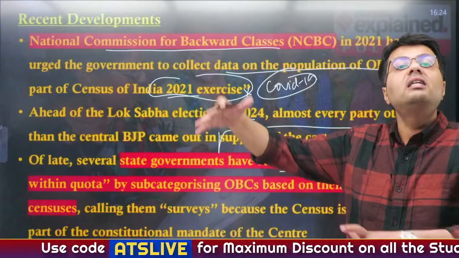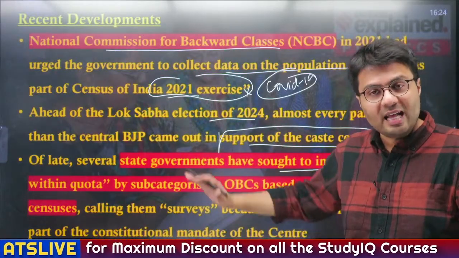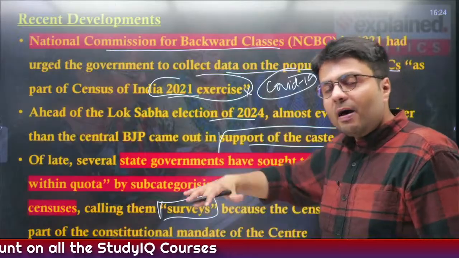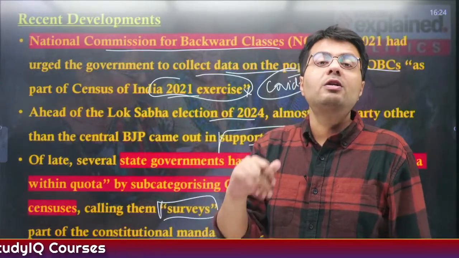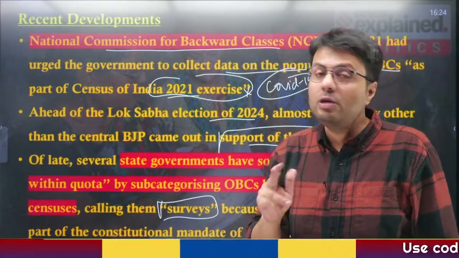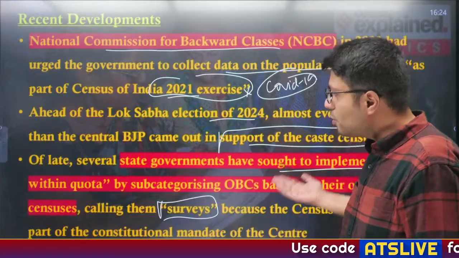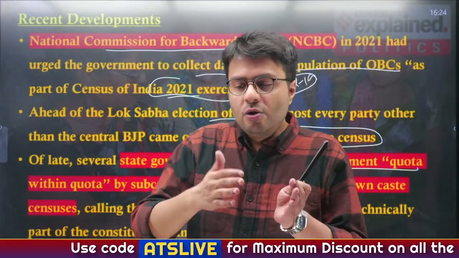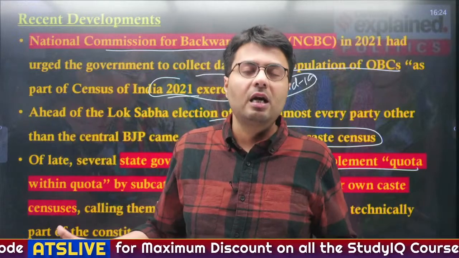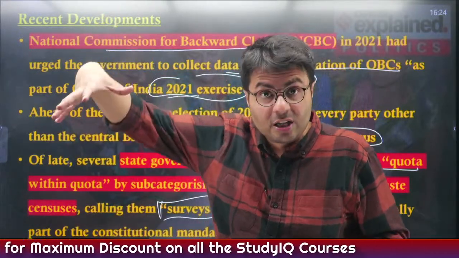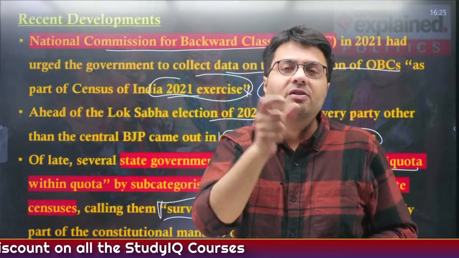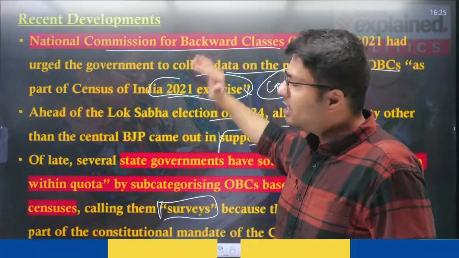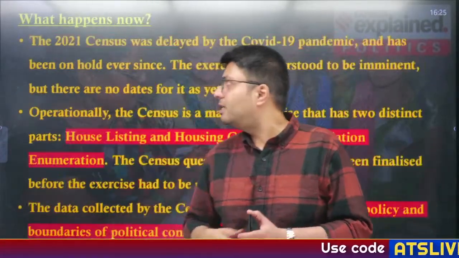So they are conducting their respective surveys and census, which they are calling surveys, because essentially conducting the census is the sole responsibility of the union government, not the state government. So when other states are conducting their respective surveys, there is no uniformity in how these surveys are conducted. Therefore, you need a national survey that will identify each and every citizen and will segregate them on the basis of caste. So this is the recent development that has happened in this regard.